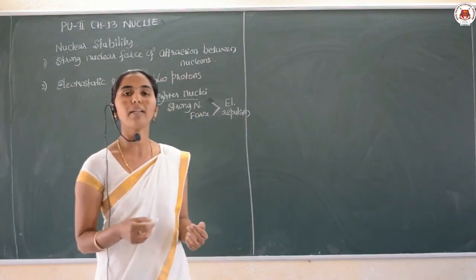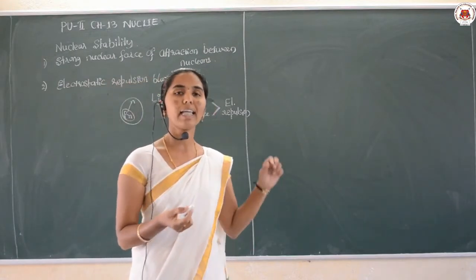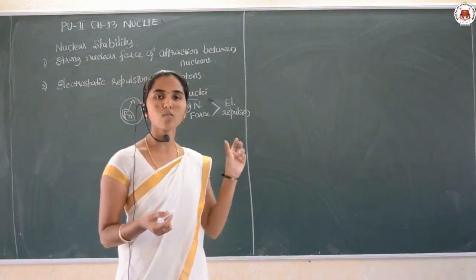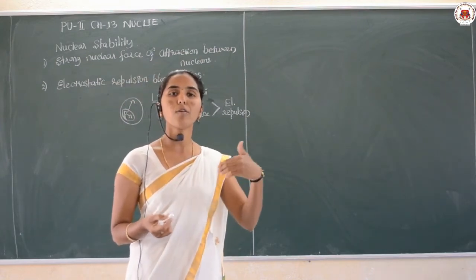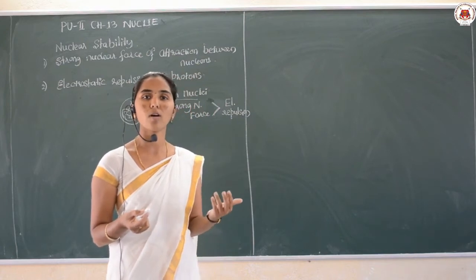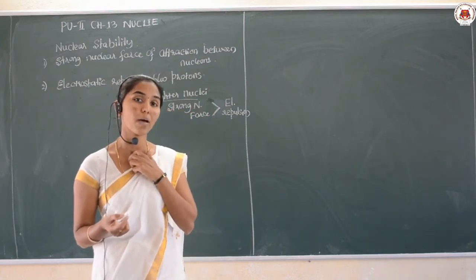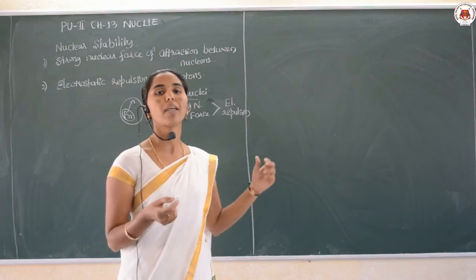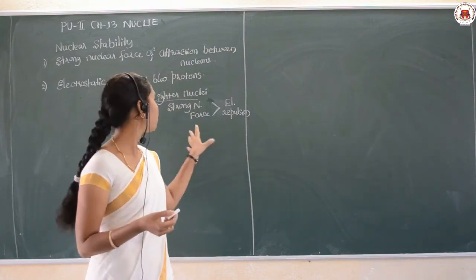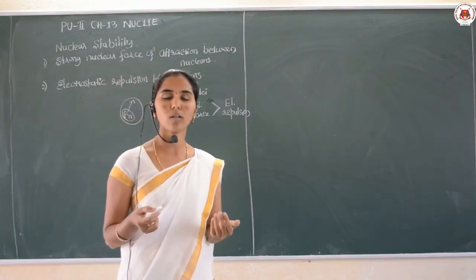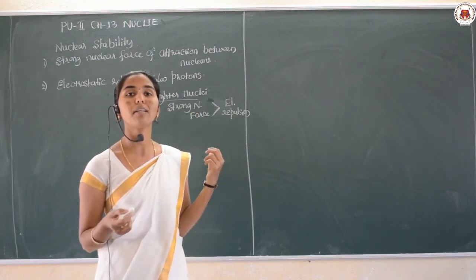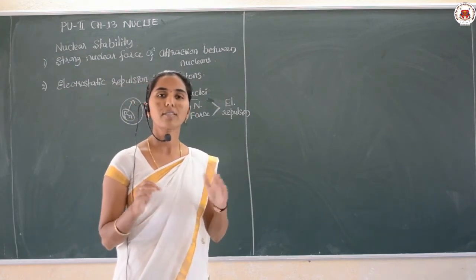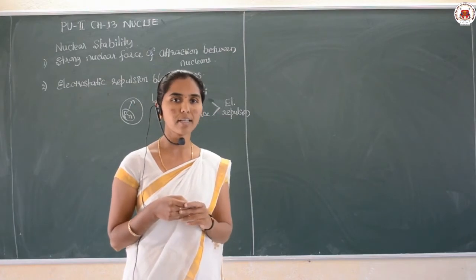For example, I can take helium here. Helium is a nucleus which is stable, and some of the inert gases also, neon, xenon, argon, like that. All of them are considered to be lighter nuclei which are stable in nature.